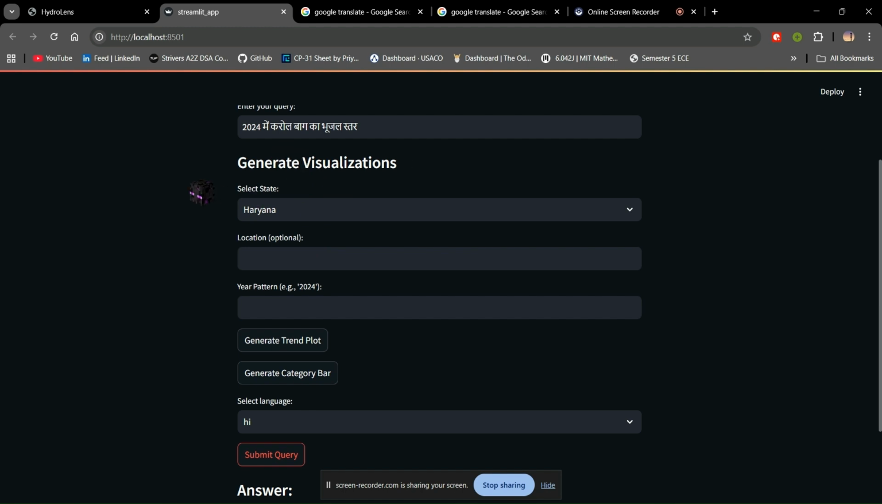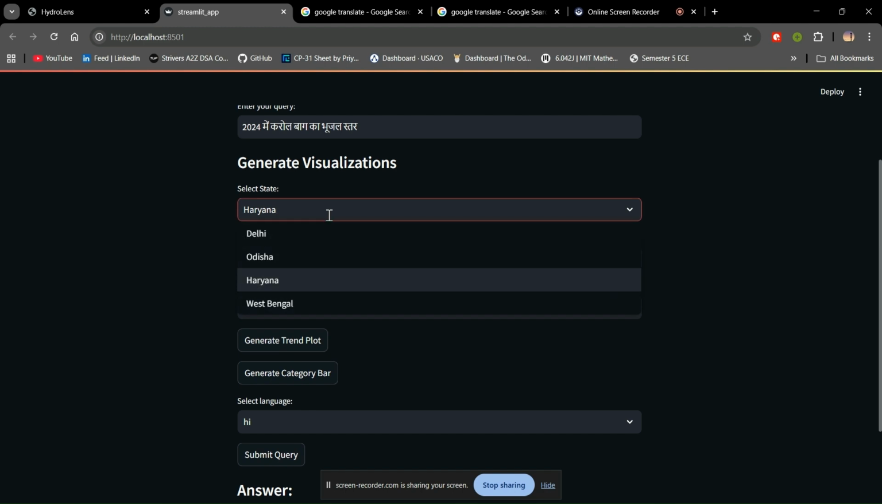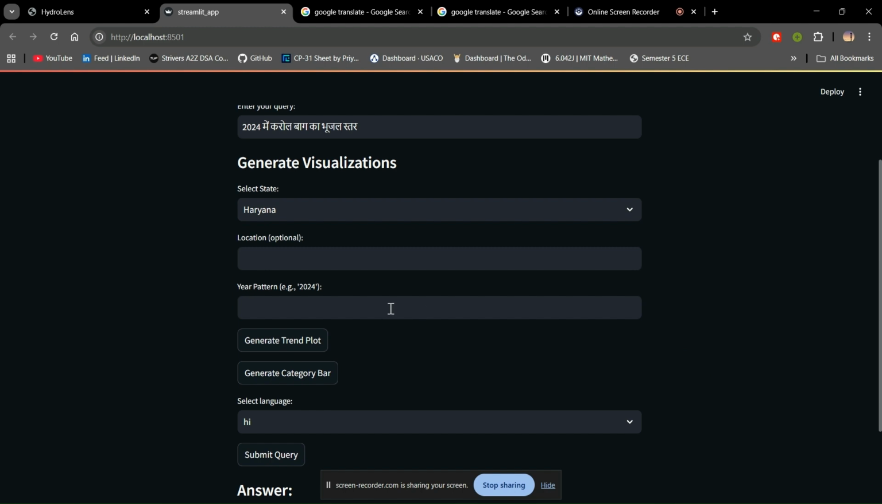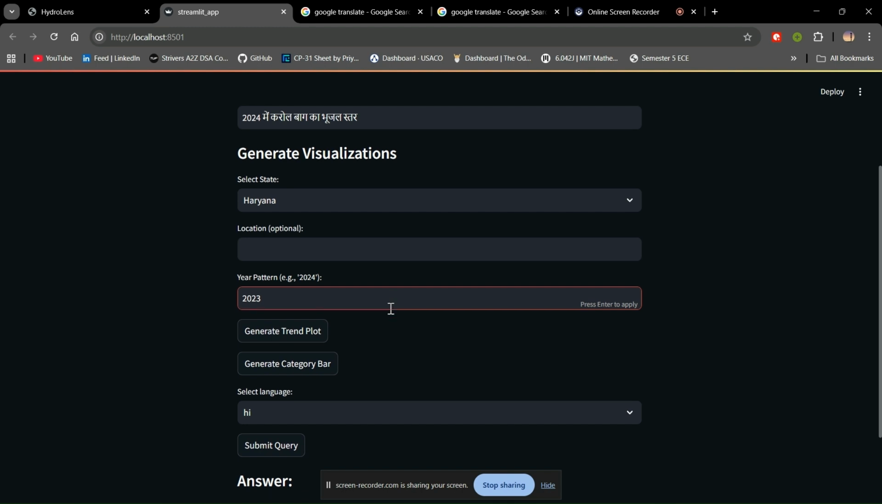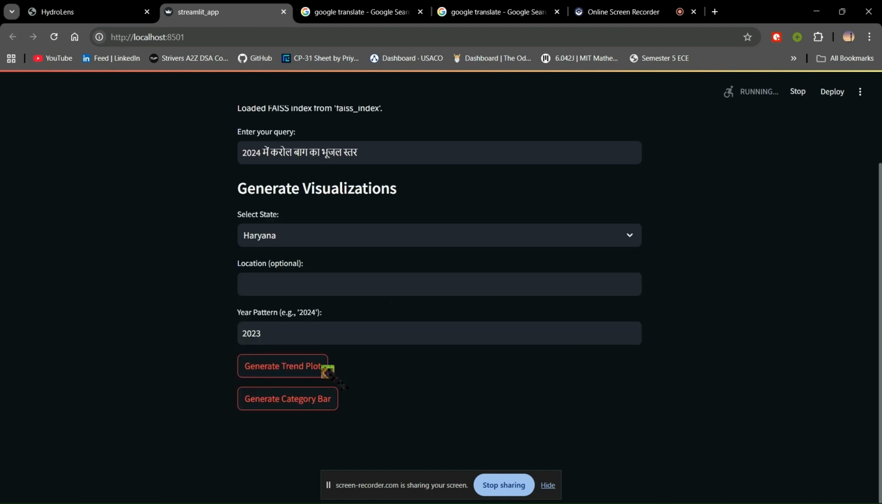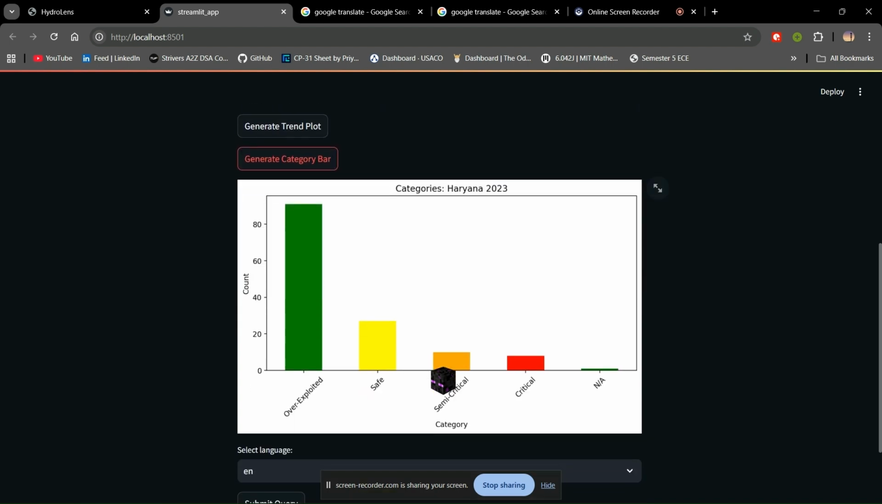Now we are going to look at the visualizations. So we have Haryana, and let's look at the Haryana data, Haryana bar graph for 2023. Okay. So the bar graph currently shows us basically the count of the blocks in various categories. So as we can see in Haryana, there were these many overexploited blocks in 2023, these many safe blocks, these many semi-critical, these many critical, and the data for these many blocks was not available.